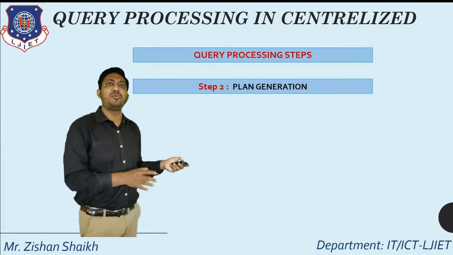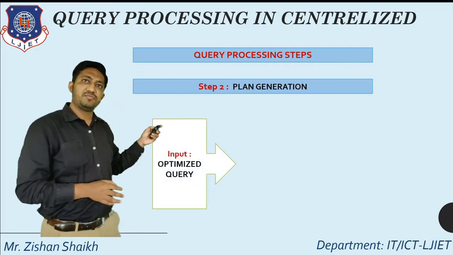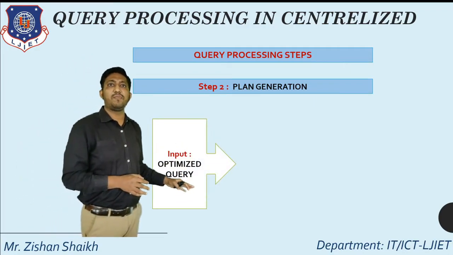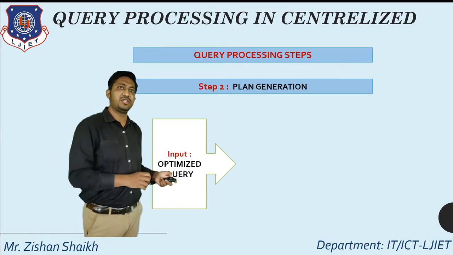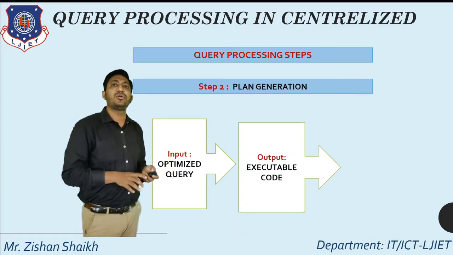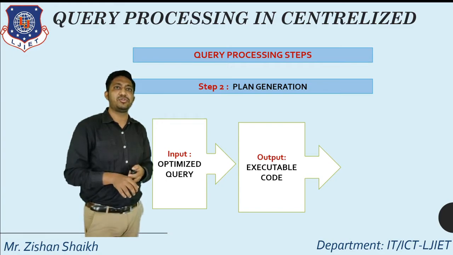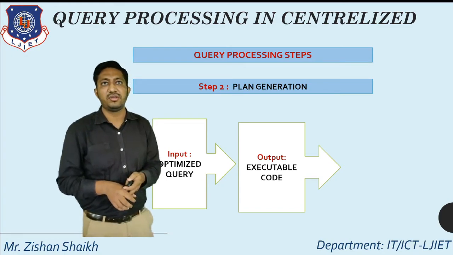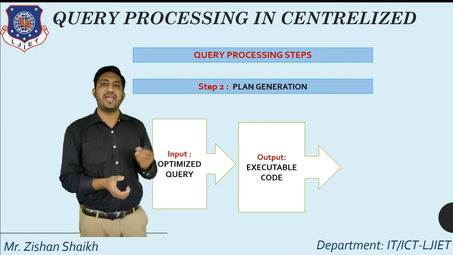That will be the input for our step number 2, plan generation. In step number 2, we are getting the optimized query, which is the output of step number 1 after the cost estimation, and it will generate the executable code, which will be a plan for the execution of our query processor. So this is all about the basics of how the centralized query processor is executed.